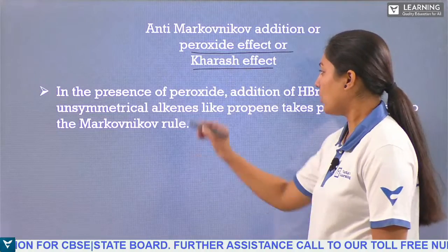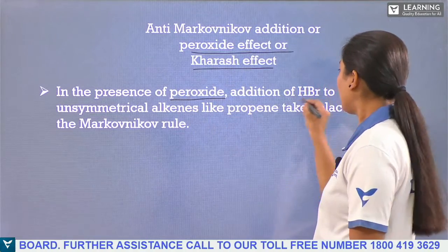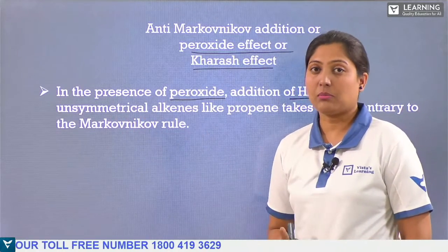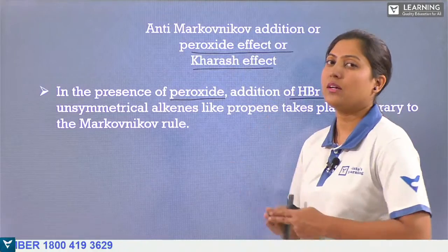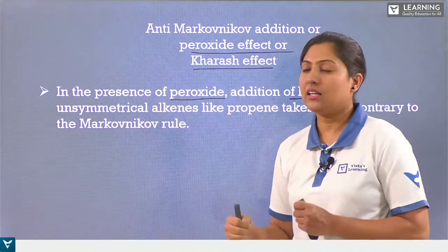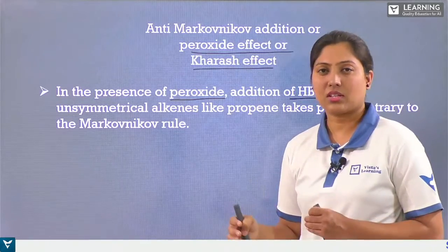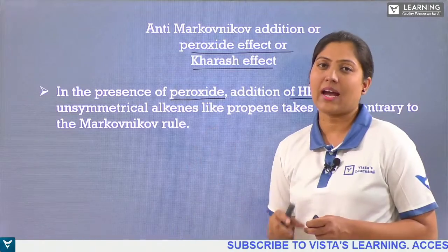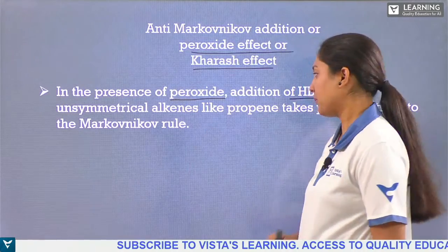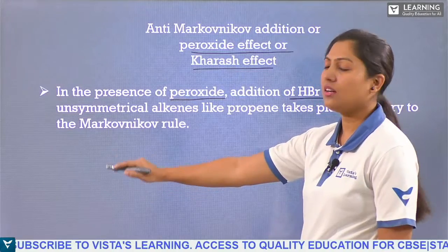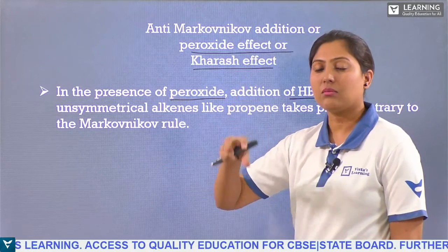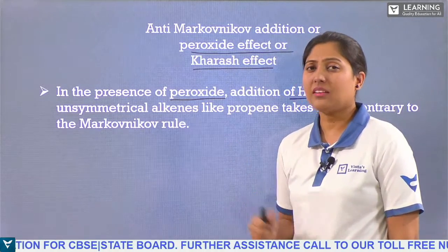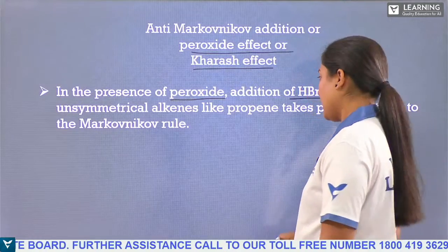So, in the presence of peroxide, addition of hydrogen bromide to unsymmetrical alkenes. You need to remember, students, that Markovnikov's rule and anti-Markovnikov's rule are held only for unsymmetrical alkenes. If you are going with a symmetrical one, there is no problem wherever the bromine or the hydrogen is attached to the carbon atom. But here, since it is unsymmetrical, we have a problem: to which carbon atom should this bromine atom go and attach? Either the primary carbon atom or the secondary carbon atom.